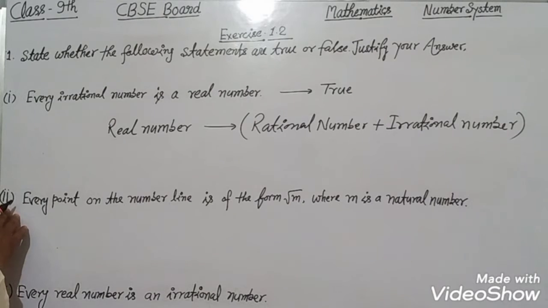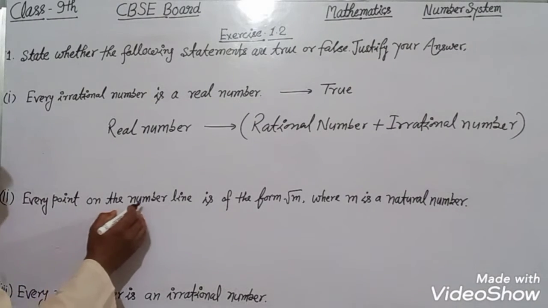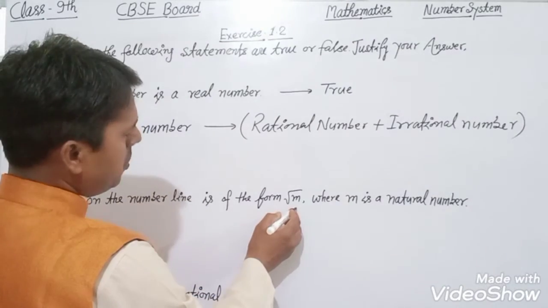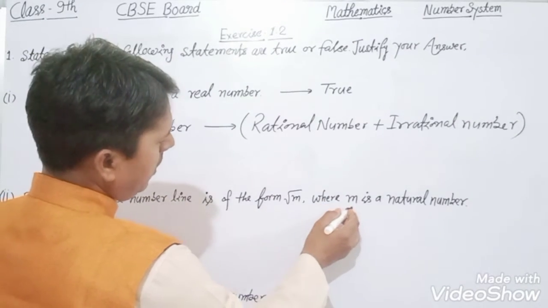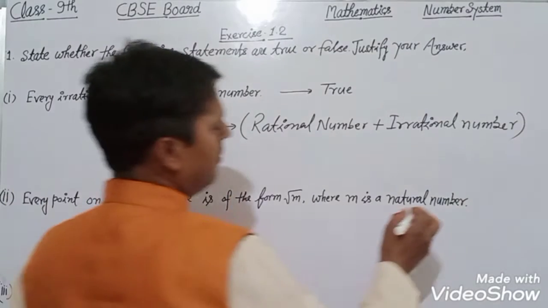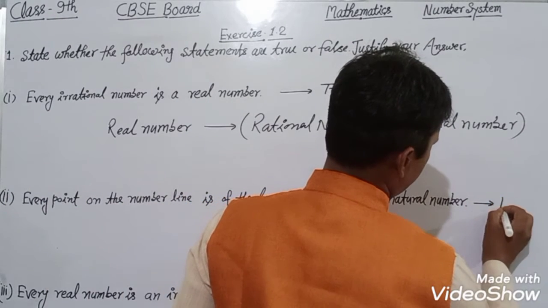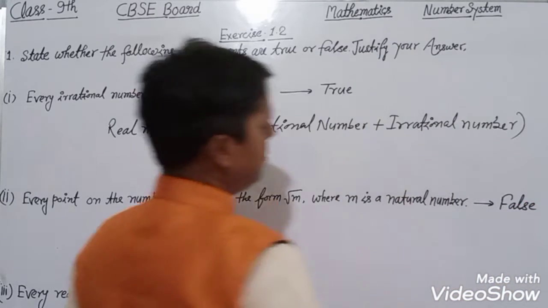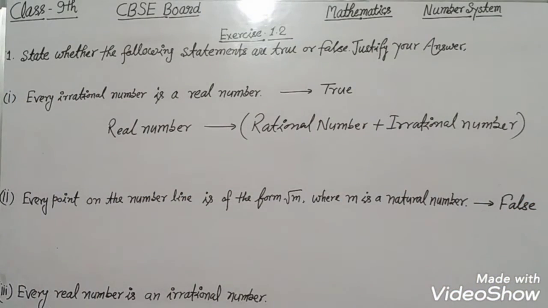Let us see the second part of this question. Every point on the number line is of the form under root m, where m is a natural number. This statement will be false. This statement will be false because of this.